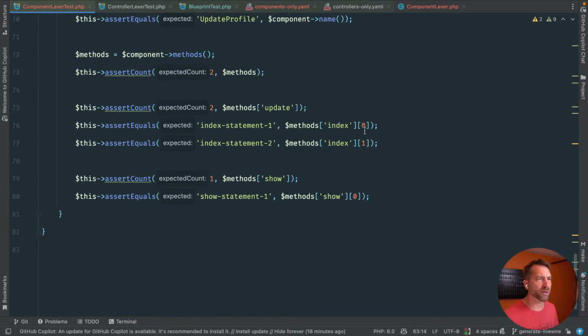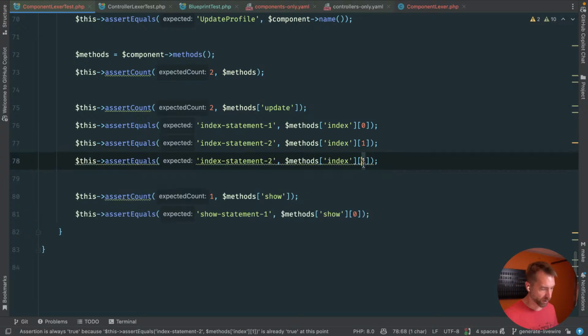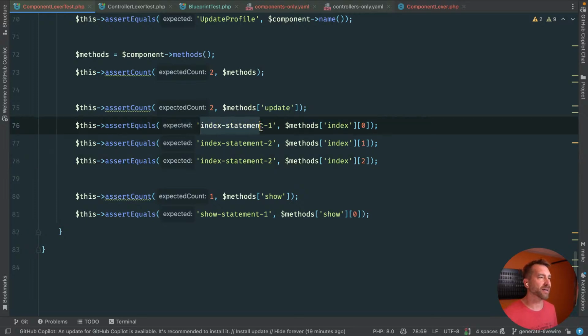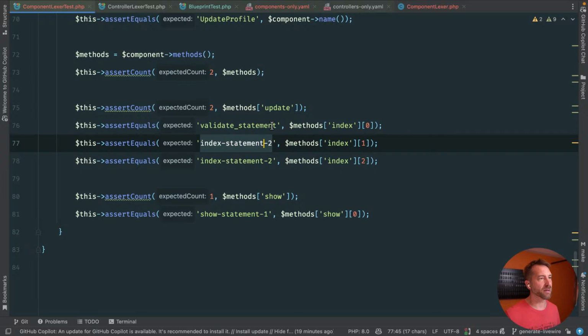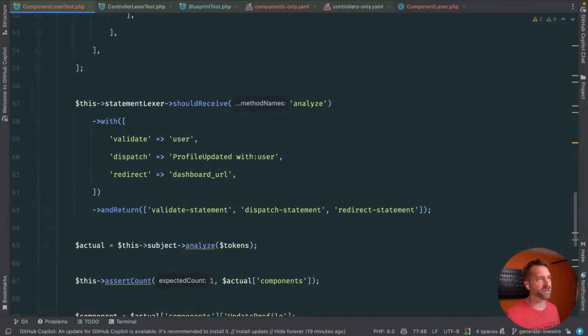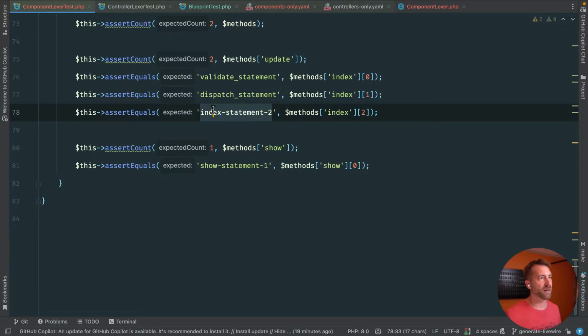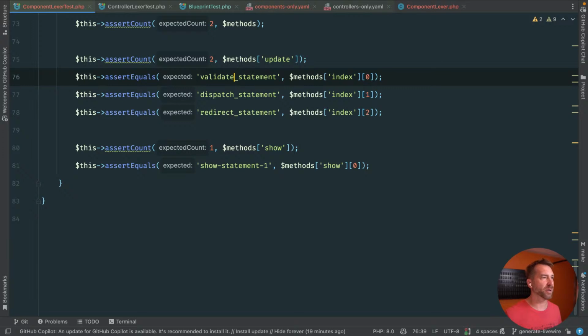Or well, how's it breaking those out? Okay, index 1, 2, and 3. That's a little bit, whoops, sorry, 1 and 2. That's a little bit unnecessary, but anyway, we'll do validate statement, and then the next one was dispatch statement. Were they dashes or underscores? They're dashes. Okay, we'll fix that. And then we have redirect statement. All right, and then let's clean up our dash, and this is not index, this will be update.